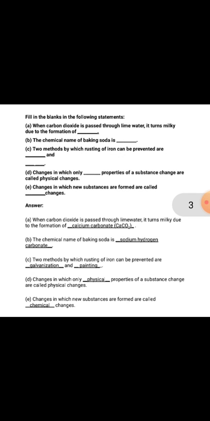Fourth question, change in which only physical property of a substance changes are called physical change. So your answer is physical property. Physical property of substance change are called physical change. Last one is, change in which new substances are formed are called chemical change. Answer is chemical change.